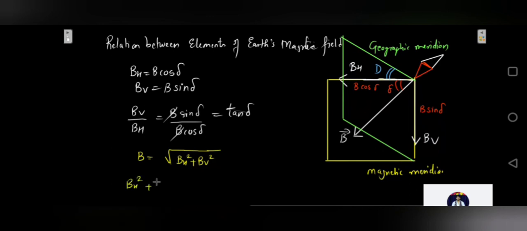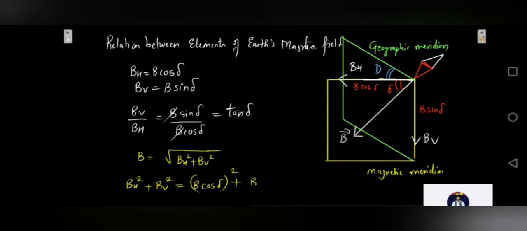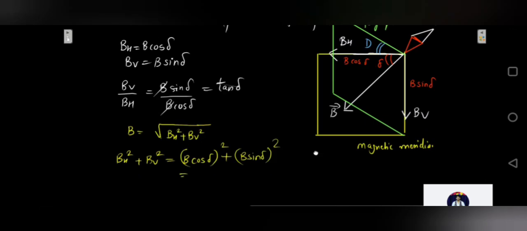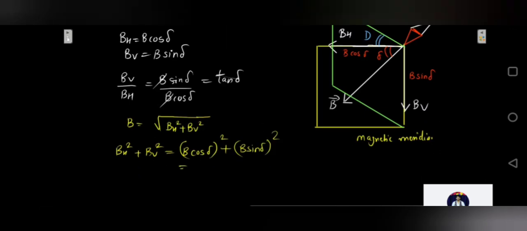BV square plus BH square will be what? BH is B cos of delta the whole square plus BV is B sine of delta the whole square. So what is this equal to? B square, if I take out common, cos square delta plus sine square delta.